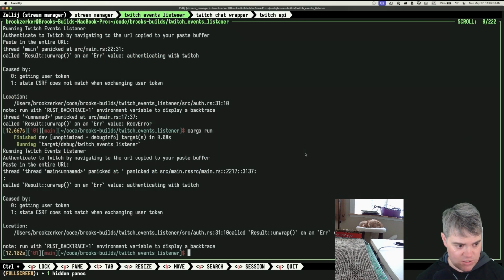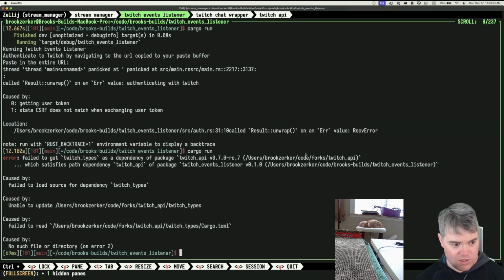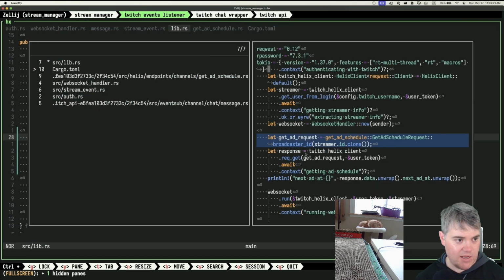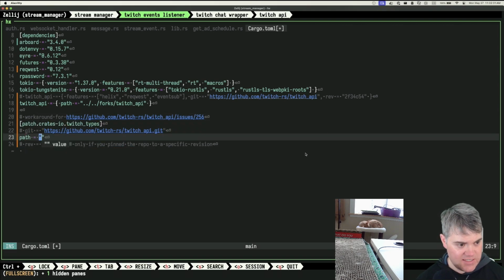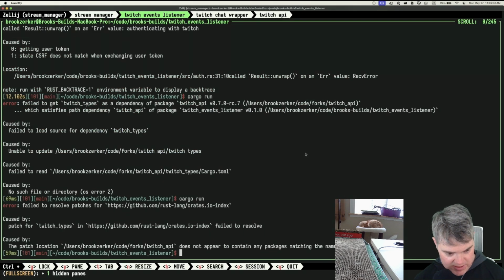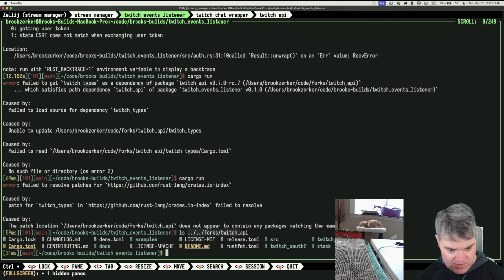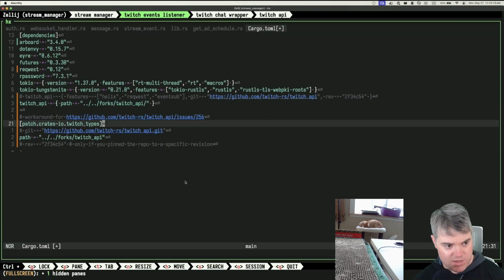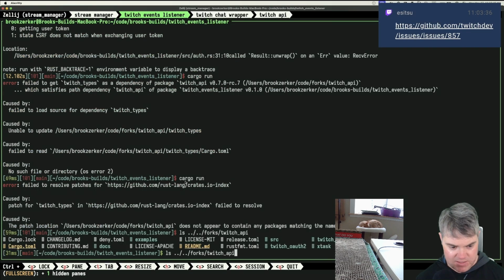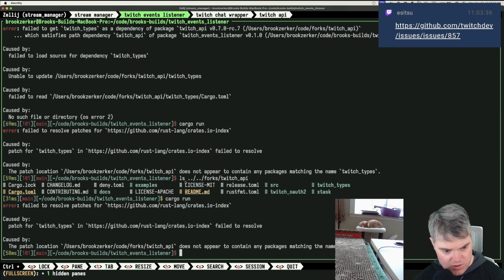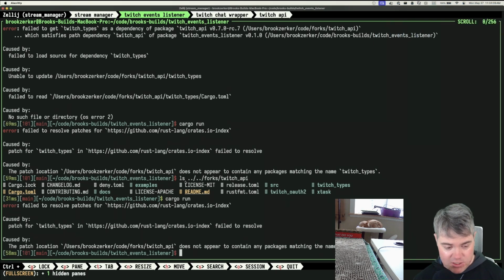And then I want to just make sure that we're getting exactly the same. Failed to load source for dependency Twitch types. Never mind. Okay, so this was Twitch types. Is it path in here? I'm just gonna send it to the same place, right? Okay, hold on. This is gonna be ls up twice forks Twitch API. That's where I want to take it. Isn't that what I got? Yeah. So up twice forks Twitch API. Maybe I need that. Okay, so save. That was a really fast update there. Failed to resolve patches for the patch location does not appear to contain any packages matching the name Twitch types.